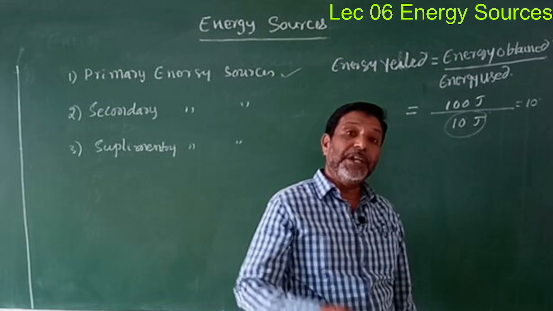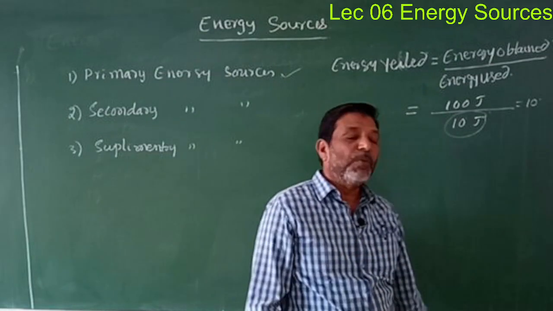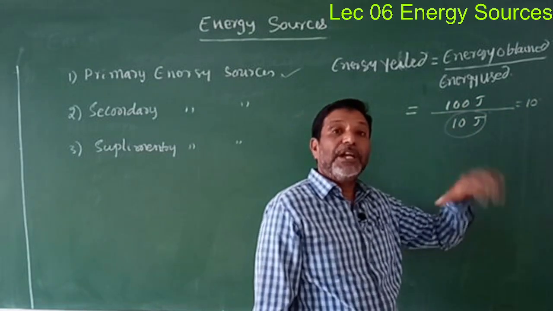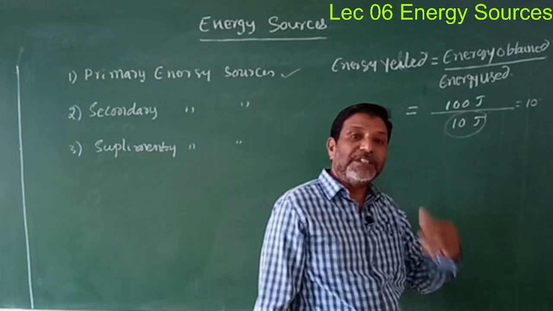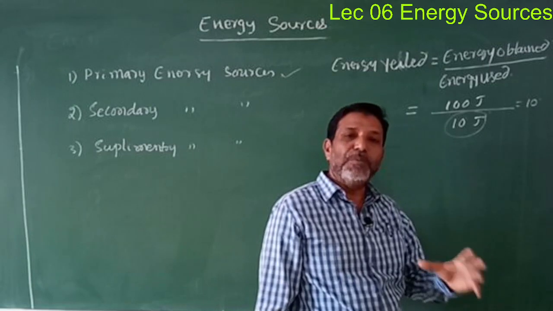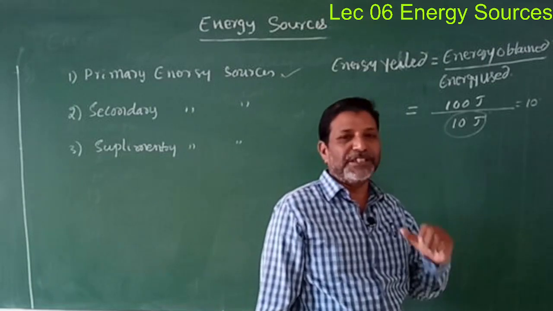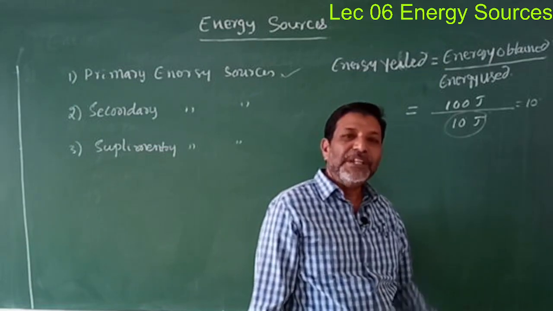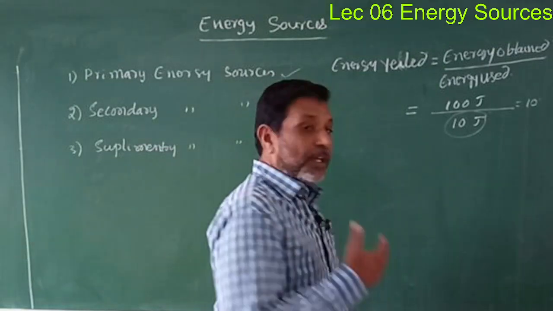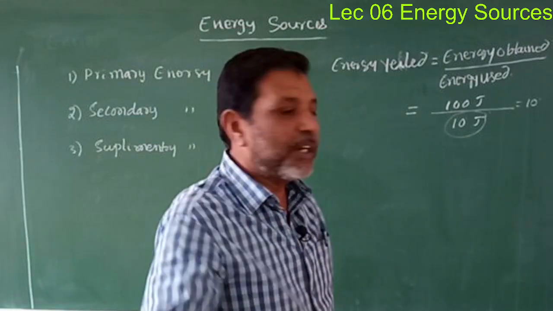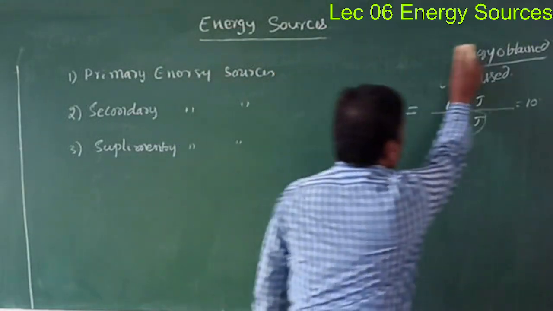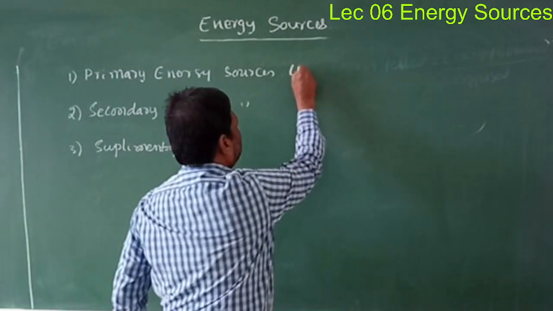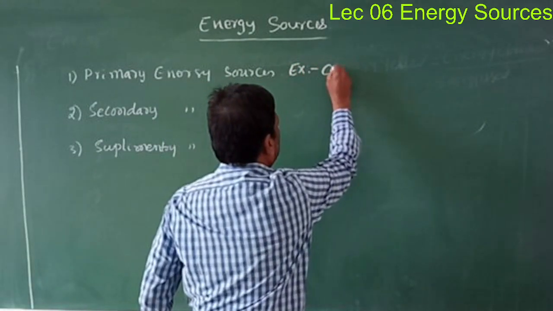But in primary energy sources, the ratio will become very high. Such energy sources are known as the primary energy sources. Now what are the examples of primary energy sources? Examples are coal, meaning the energy obtained by using coal.